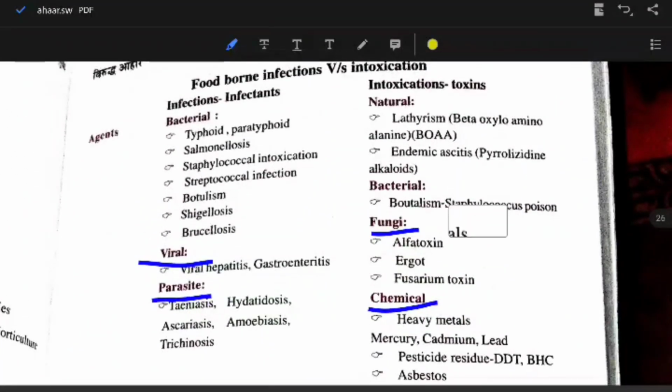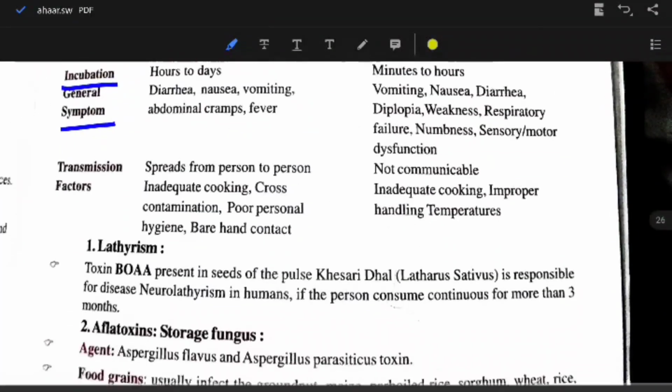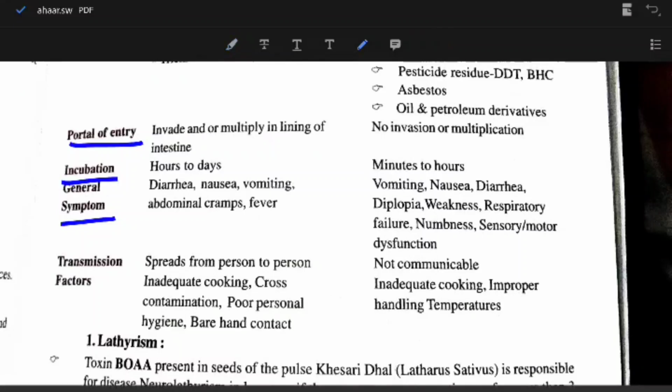And on the other side, intoxications or toxins: portal of entry, no invasion or multiplication. Incubation period: minutes to hours. General symptoms include vomiting, nausea, diarrhea, diplopia, weakness, respiratory failure, numbness, sensory or motor dysfunction. Transmission: it is not communicable. Inadequate cooking, improper handling temperatures.